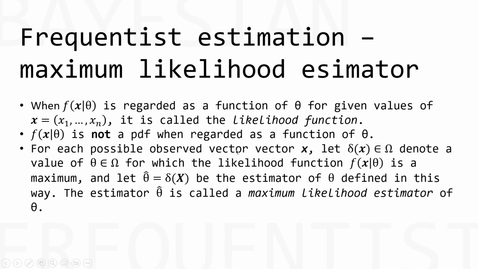And we can construct a rule called the maximum likelihood estimator, which can be denoted as theta tilde equals delta of x, where x is random data. So whatever your data, one can construct a rule that when you plug in your data, meaning that you fix your data, then for that fixed data, you can maximize with respect to theta. And that rule is called the maximum likelihood estimator.